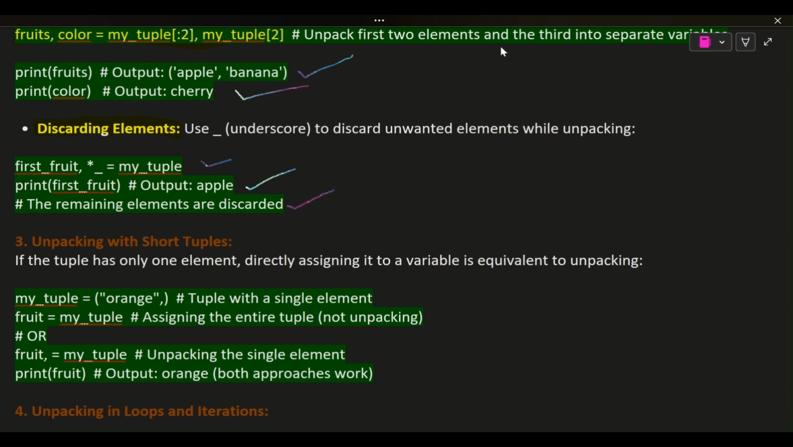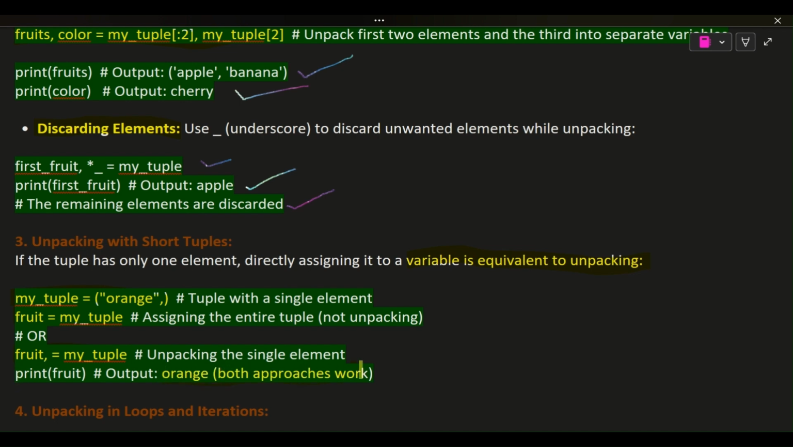3. Unpacking with short tuples. If the tuple has only one element, directly assigning it to a variable is equivalent to unpacking. my_tuple = ("orange",)  # tuple with a single element. fruit = my_tuple  # assigning the entire tuple, not unpacking. # or, fruit, = my_tuple  # unpacking the single element. print(fruit)  # output: orange. Both approaches work.